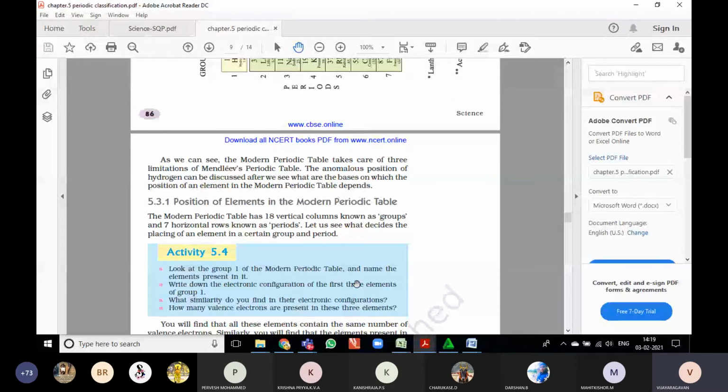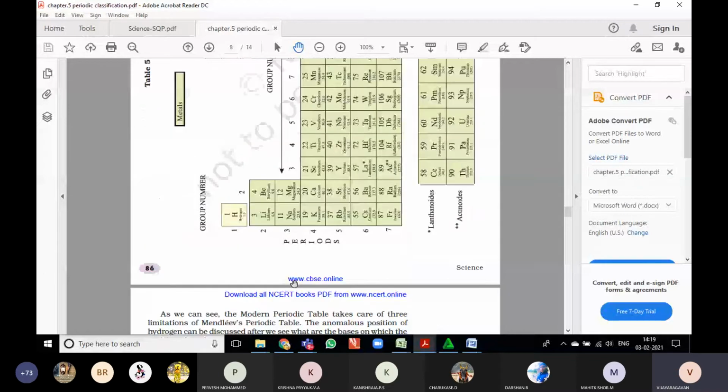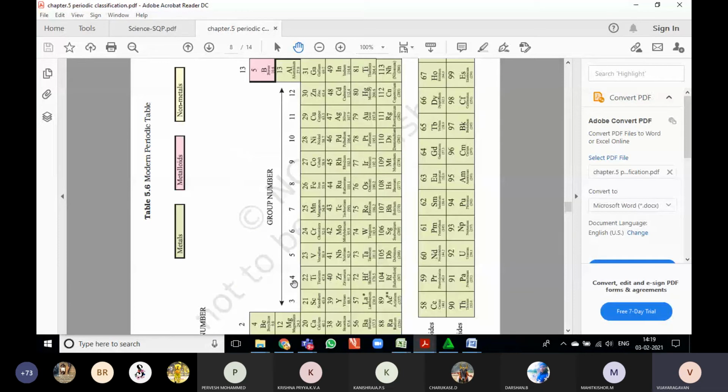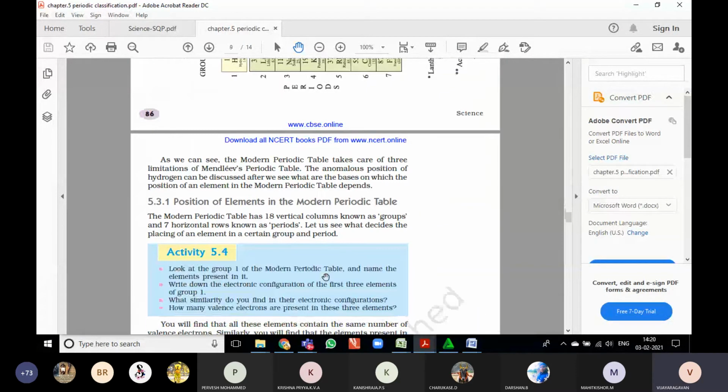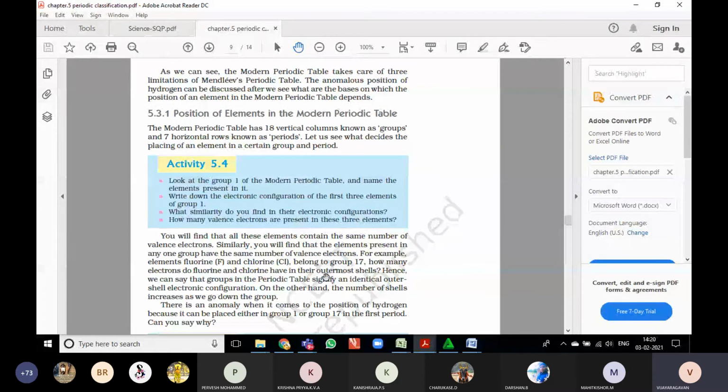Now we are going to discuss the position of the elements. Can all of you see the periodic table on the screen? This is the periodic table. There are 118 elements in total. Based on the atomic numbers, this table was arranged, and it consists of 7 periods and 18 groups. The modern periodic table has 18 vertical columns known as groups and 7 horizontal rows known as periods.